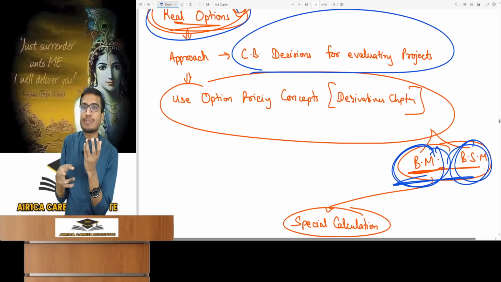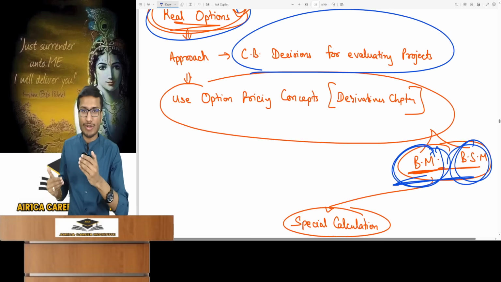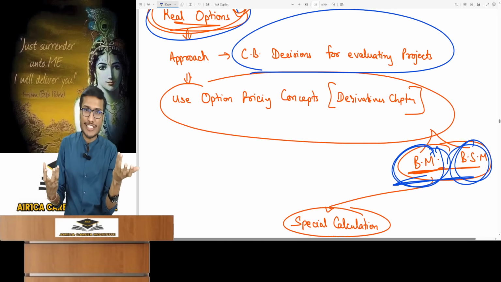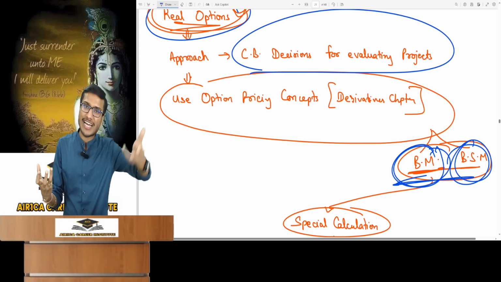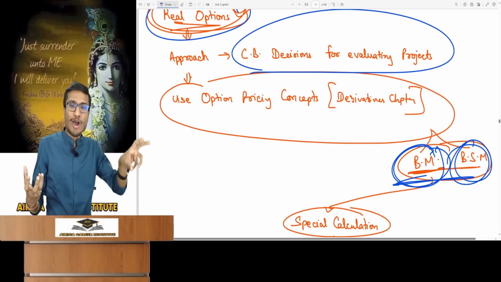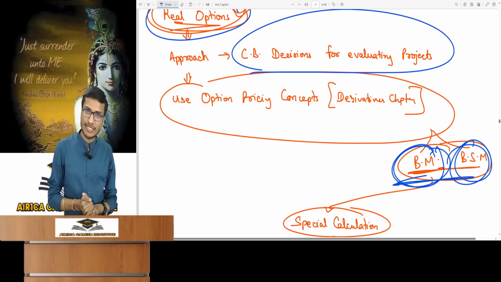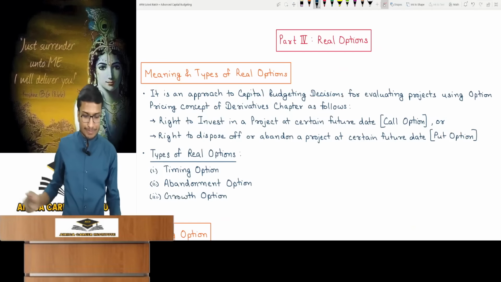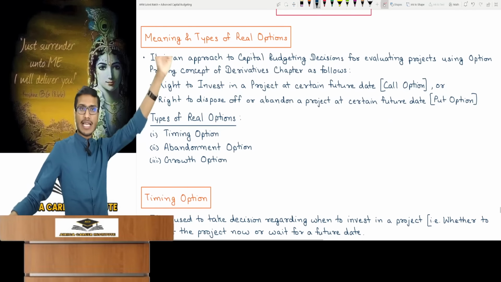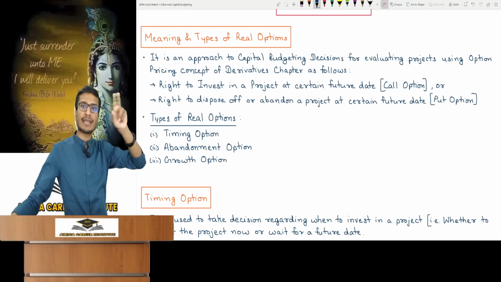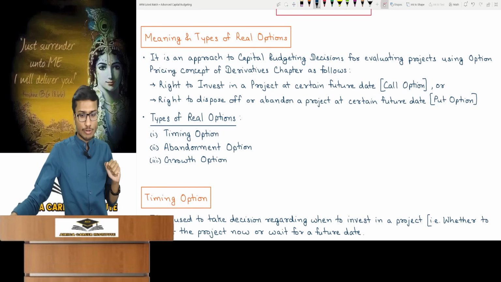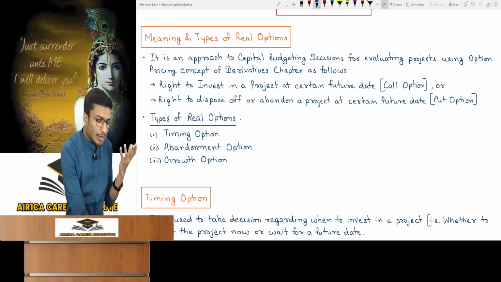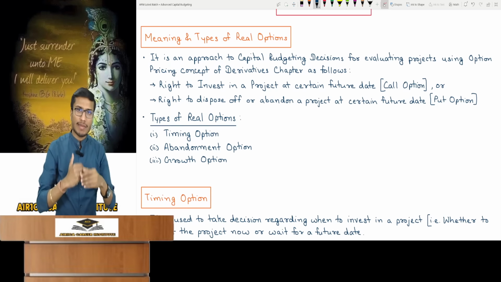I need to know something special about the project. I will tell you what that special decision making will be. I need to know something special. For something special, special work and a specific formula are required which we get from derivatives. Now, when these were used, they were called real options. It's simple. Don't go into more detail here. Now look, let's talk further. In real options, I have written the same thing, that it's a capital budgeting decision making technique in which concepts of option pricing from derivatives are used. Look here. How are they used? If I link it a bit with option pricing, which we will study in detail now.